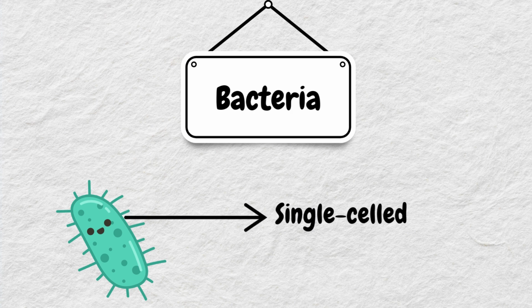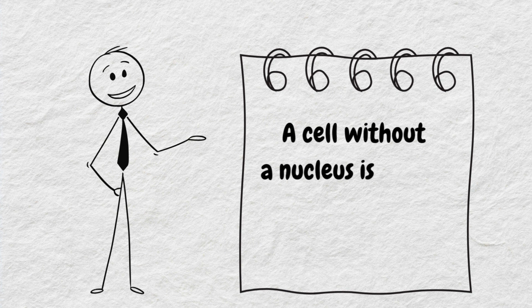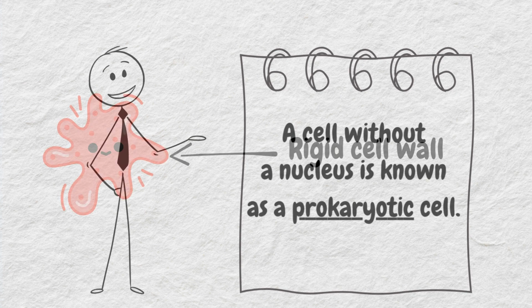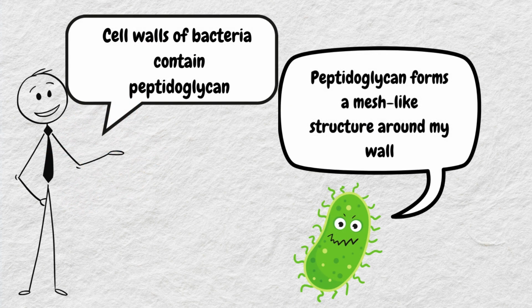The first category is bacteria. Bacteria are single-celled organisms that do not have any nucleus. These types of cells, which do not have any nucleus, are known as prokaryotic cells. Most of the prokaryotic cells have a rigid cell wall, and in the case of bacteria, this cell wall contains a chemical known as peptidoglycan.